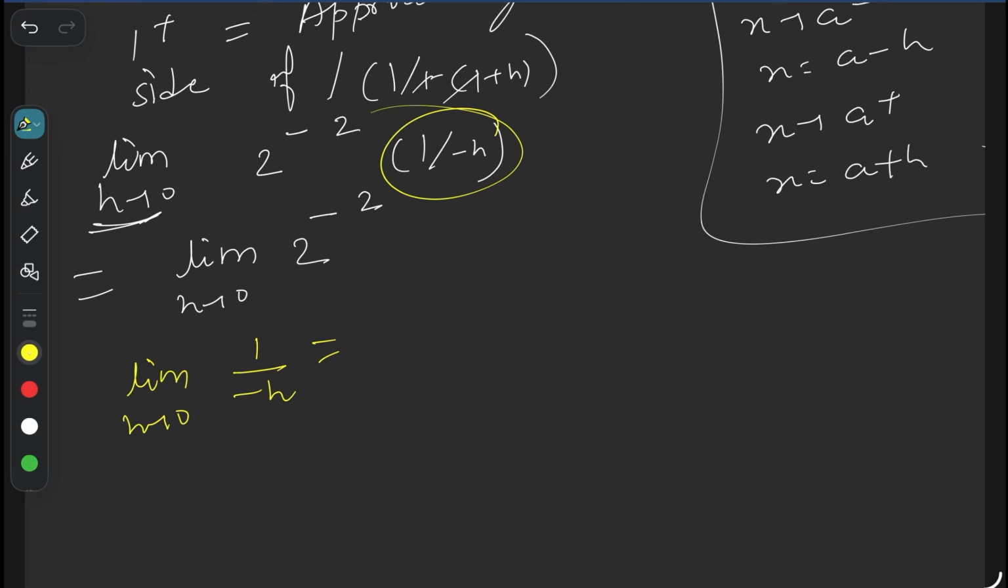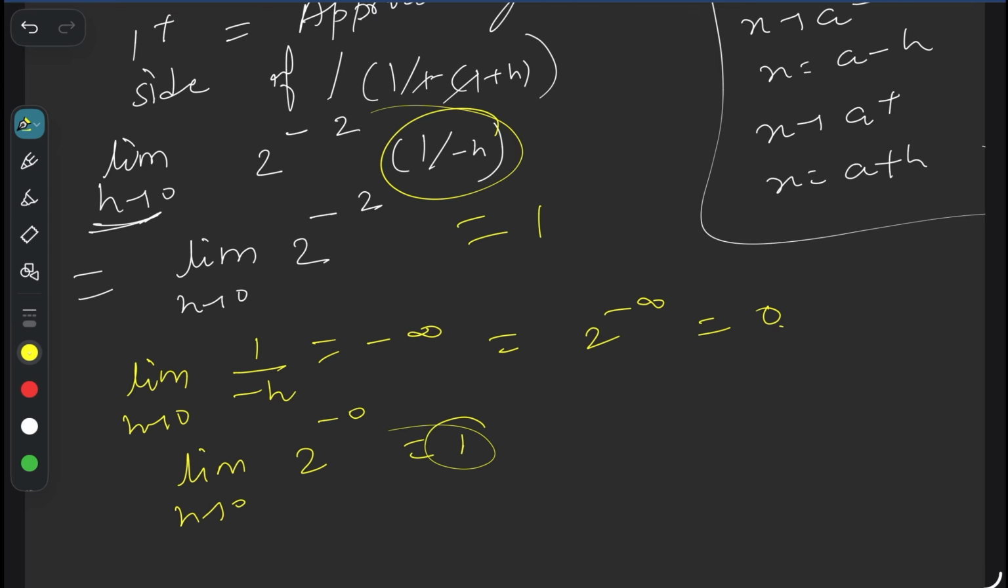When h moves very close to 0, 1 upon 0 is almost infinity. So 1 upon minus, very close to 0, is going to minus infinity. So 2 power minus infinity is almost 0. Clear? So limit h tends to 0, 2 power minus 0 is also 1. So this limit is equal to only 1.